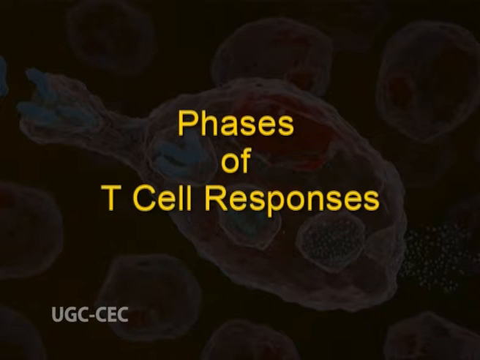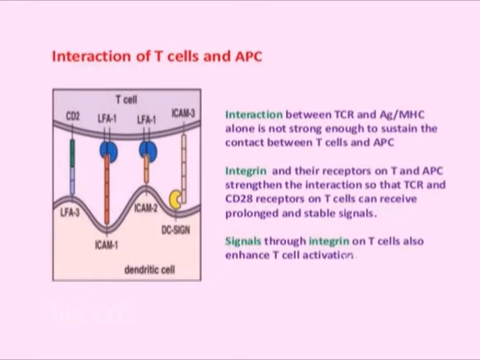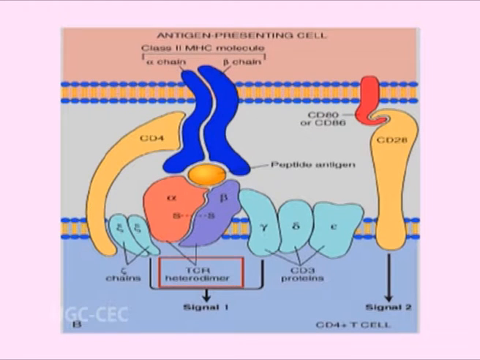Phases of T cell responses. The T cell responses are initiated when the multiple receptors on T cells recognize ligands on APCs. The T cell receptor recognizes MHC associated peptide antigens, and CD4 or CD8 co-receptors recognize MHC molecules.